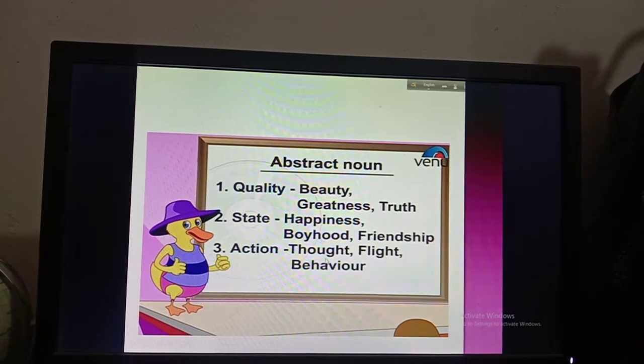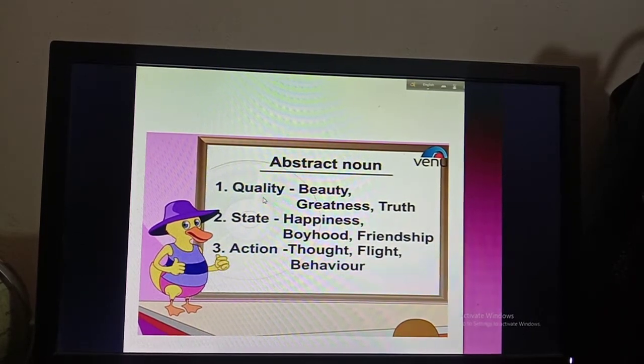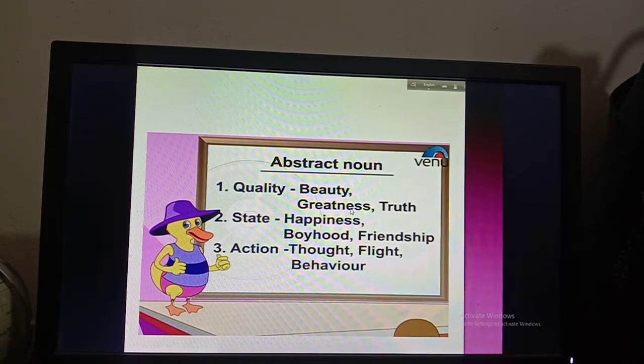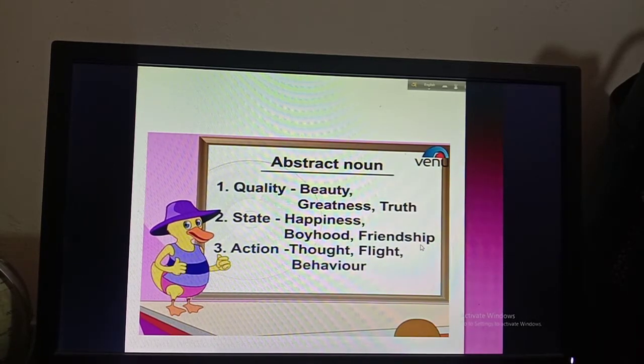So here are some examples of abstract noun. First one is quality. Quality is beauty, greatness, truth. So boys, can you touch the beauty? No. Can you touch greatness? No. Can you touch the truth? No. You have to feel this quality. That is why that is abstract noun. Then state, happiness. Can you touch the happiness? No. Can you touch boyhood? No. Can you touch friendship? No. You have to just feel this state.